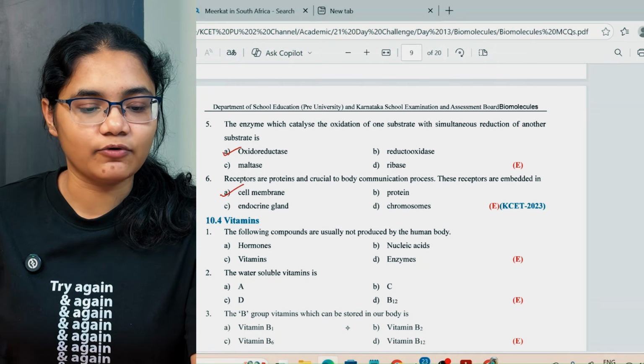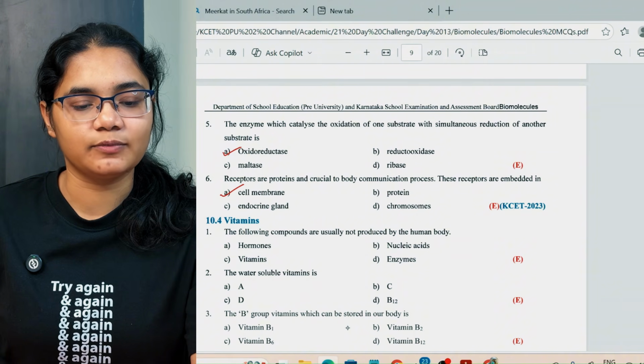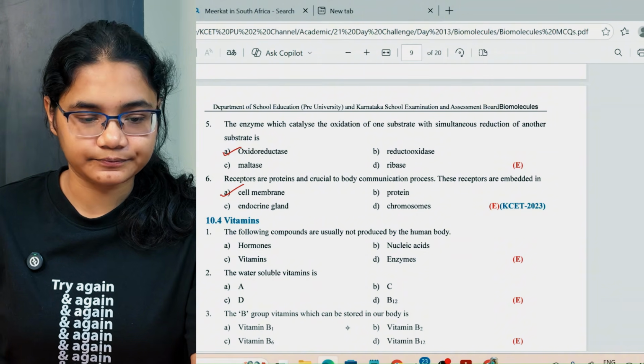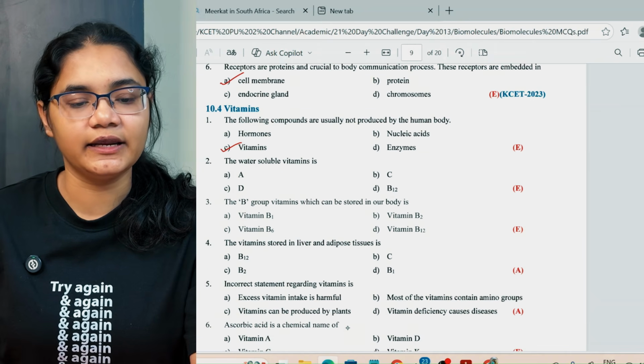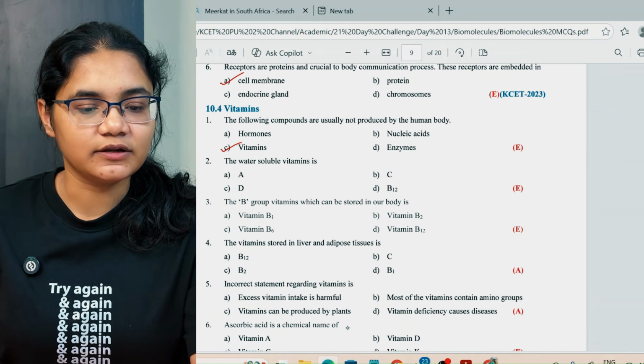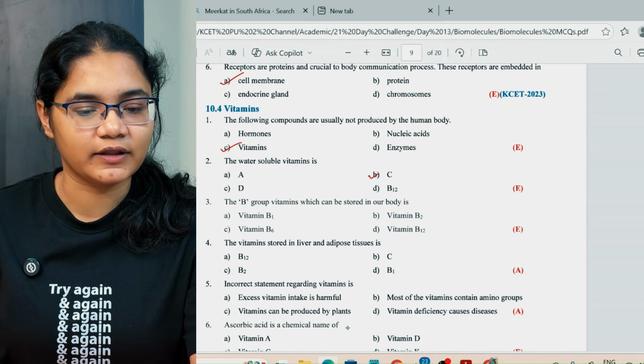Next, vitamins. The following compounds are usually not produced by the human body. So, vitamins are not produced by the human body. They are generally taken from outside. The water soluble vitamins are B and C. So that is why C here.